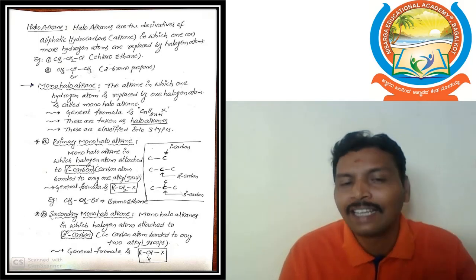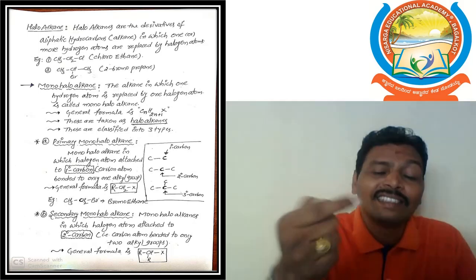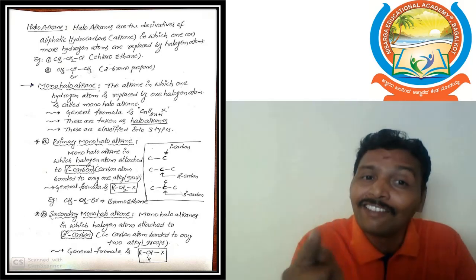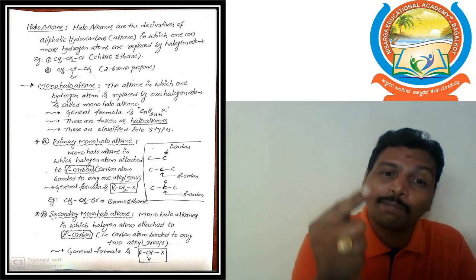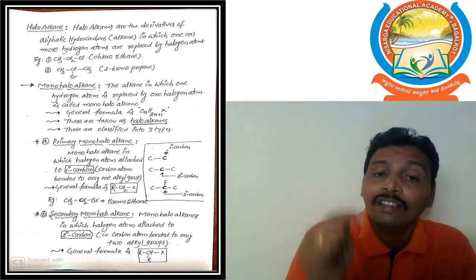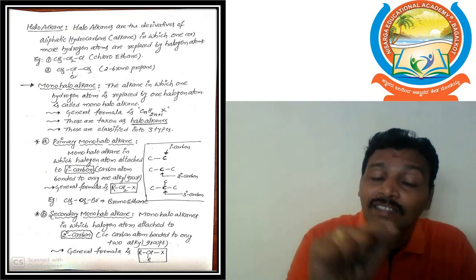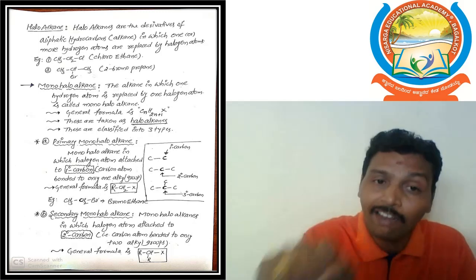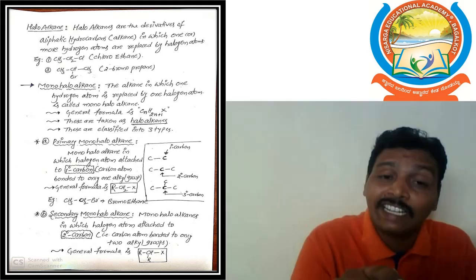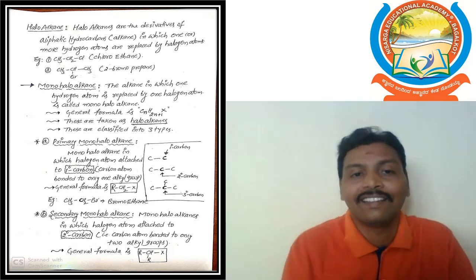In that monohaloalkane, primary, secondary, tertiary is decided by the halogen-attached carbon. If it is a primary carbon, it is a primary monohaloalkane. If the halogen-attached carbon is a secondary carbon, it belongs to secondary monohaloalkane. If it is a tertiary carbon, it is a tertiary monohaloalkane.